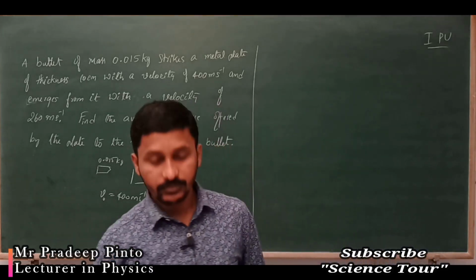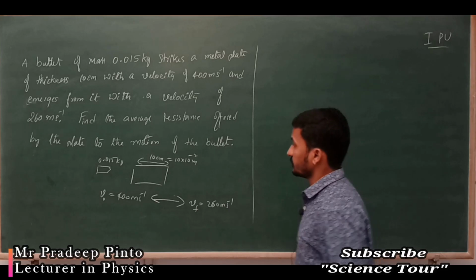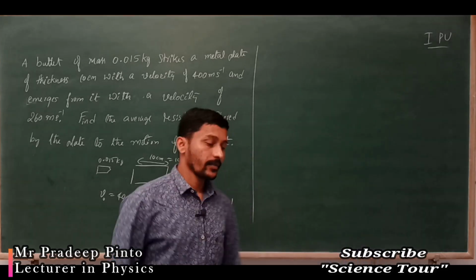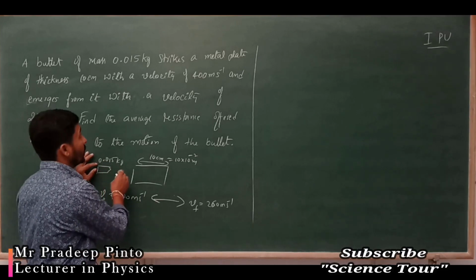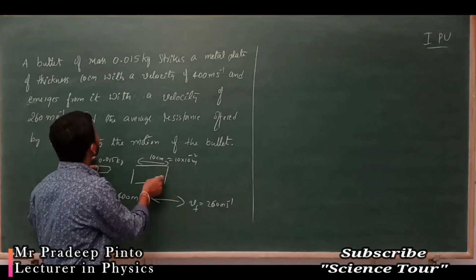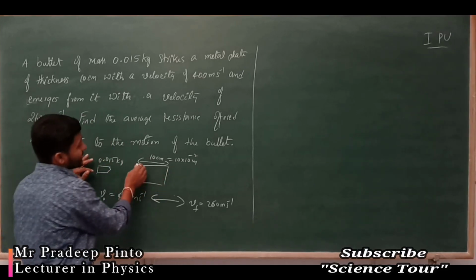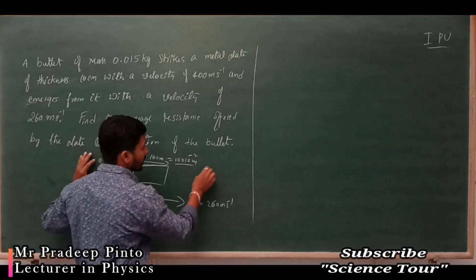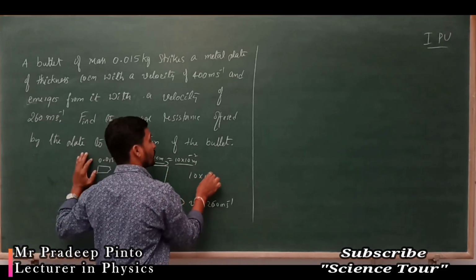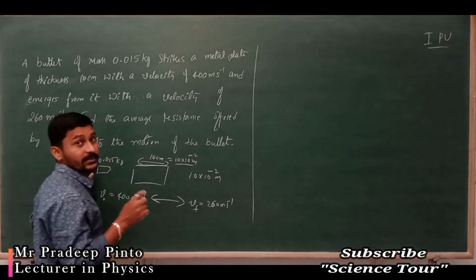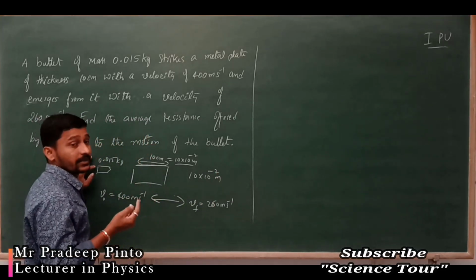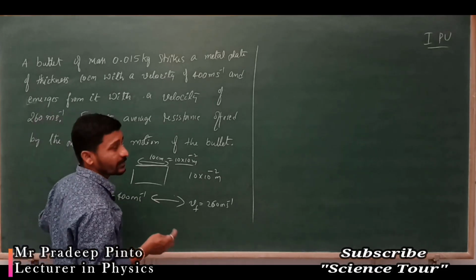So, we have one problem here. A bullet of mass 0.05 kg strikes a metal plate of thickness 10 centimeter, that means 10 into 10 to the power minus 2 meter. Centi means 10 to the power minus 2, milli means 10 to the power minus 3.